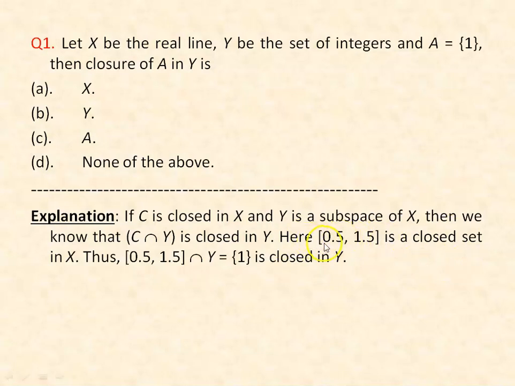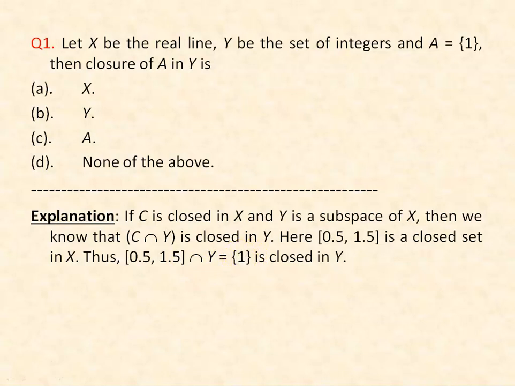Therefore, the closed interval 0.5 to 1.5 is a closed set in X. And if we take intersection of this closed interval with Y, then that will be a closed set in the subspace Y. So intersection of the closed interval 0.5 to 1.5 with Y is the singleton set 1 because Y is the set of integers. So this intersection is closed in Y. So the singleton set containing the point 1 is closed in Y.